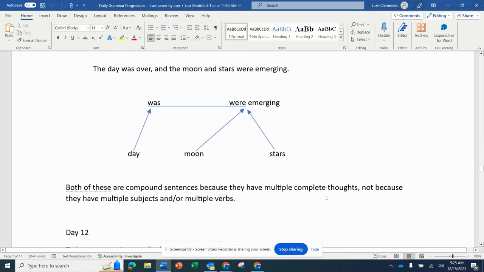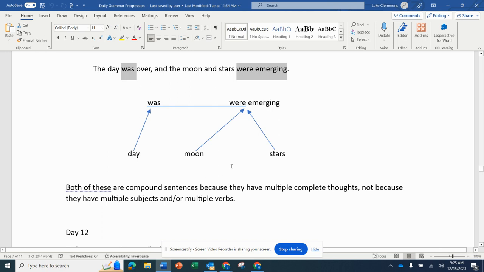Okay, another example. The day was over and the moon and stars were emerging. Okay, so our verb is was, and then over here we have were emerging. The day was over, so day is acting upon was, and then were emerging is a verb that's being acted upon by moon and stars.